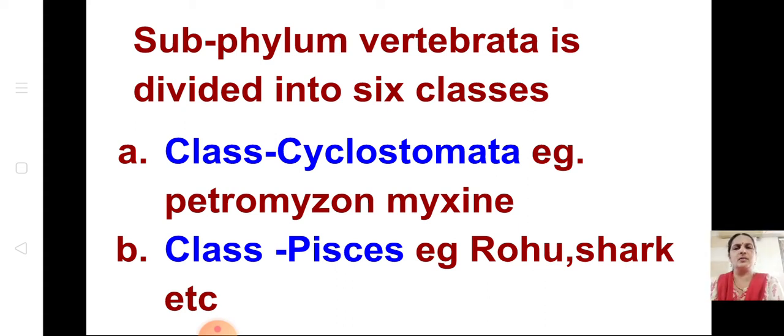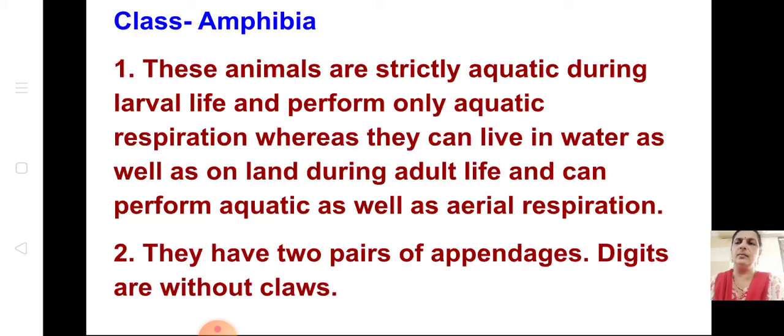We learnt about Cyclostomata, example Myxine and Petromyzon, and we learnt about Pisces, example shark fish, etc. So this much we have finished, and I have given the examples. You have to mark only the important points which I have explained and learn 4 to 5 characters of each phylum and class, everything. Okay, let us go to the lesson now.